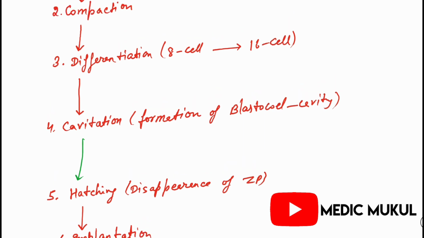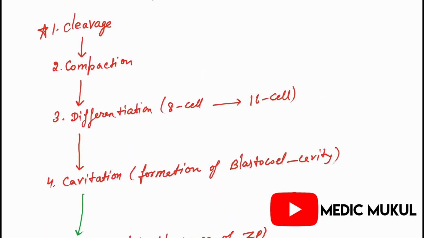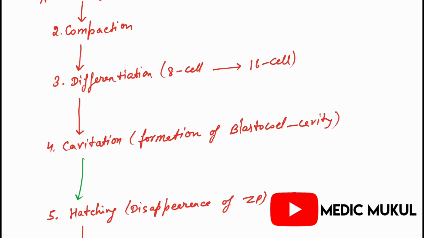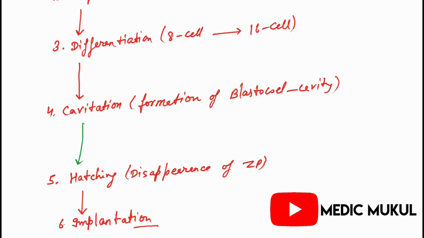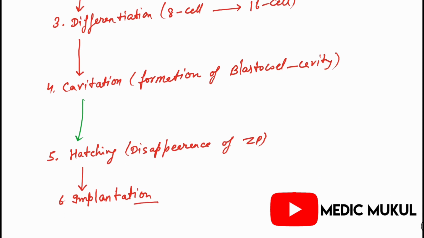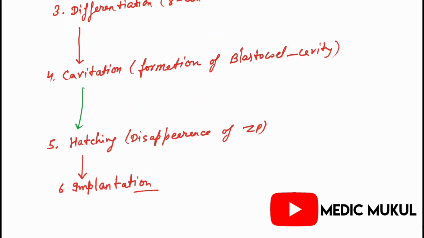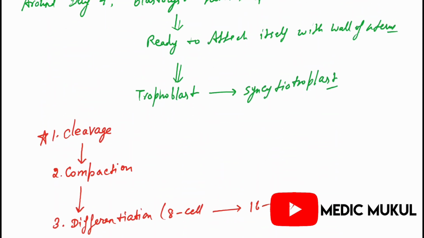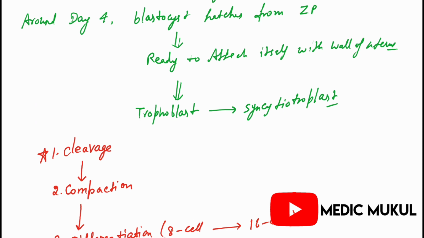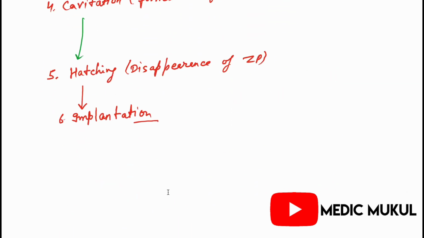Okay, so there are six processes. First the cleavage, then compaction, then differentiation, then cavitation, then hatching, meaning disappearance of the zona pellucida, and then implantation will take place. Implantation occurs on the 6th to 7th day of the embryonic period, and hatching occurs at the 5th day.